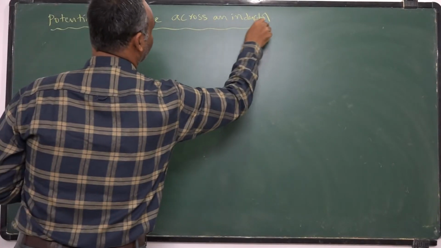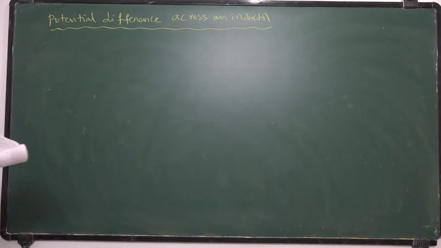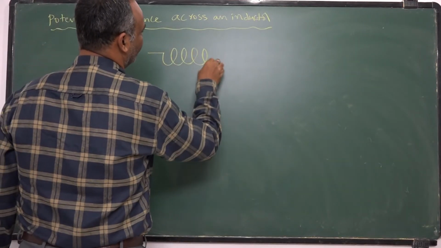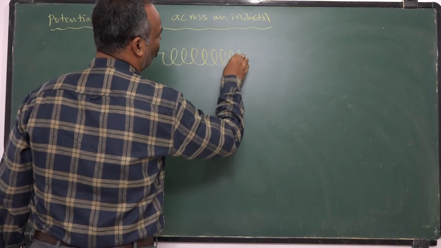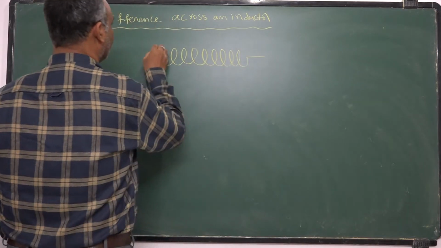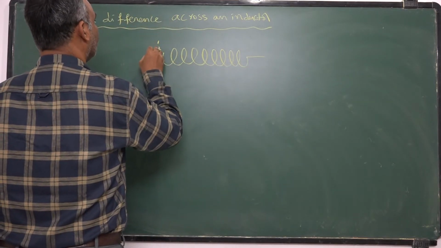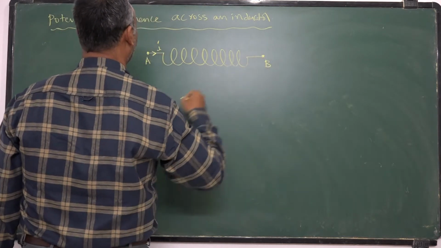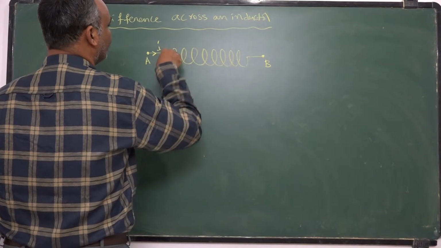Potential difference across an inductor. Suppose I consider an inductor like this. Inductor means a coil, a small coil like this, carrying current like this. The terminals of the inductor are represented as A and B. The current is going like this.